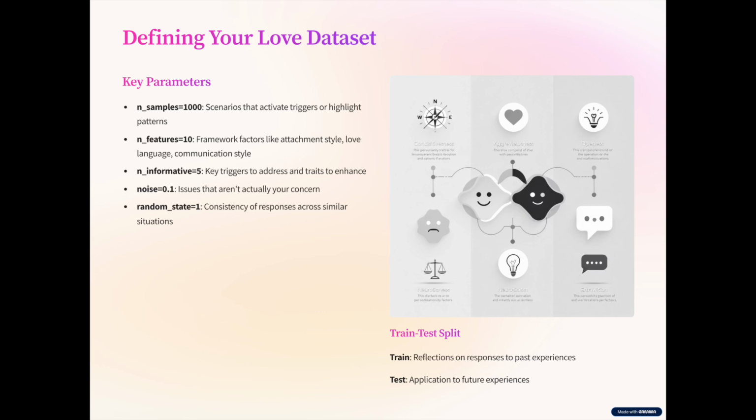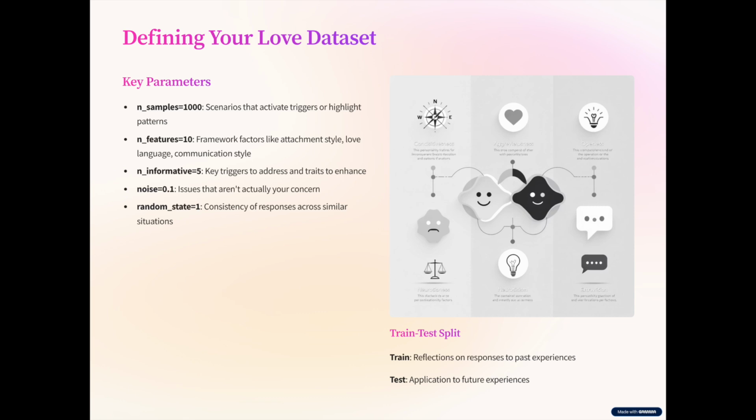Informative highlights key triggers we would like to address and key traits we are proud of and would like to enhance. Noise describes issues debated on social media which have never been our concern. For example, content related to dating apps for people who never use them. Random state refers to the extent to which the response to one event, for example, experiencing rudeness and not letting it affect you, might be replicated on another one.